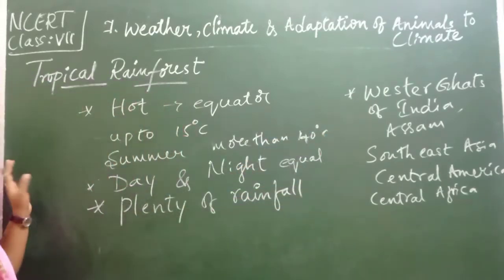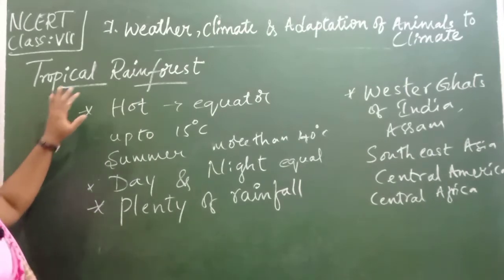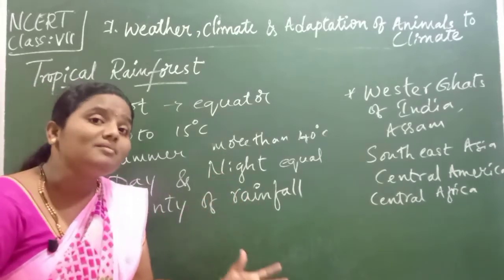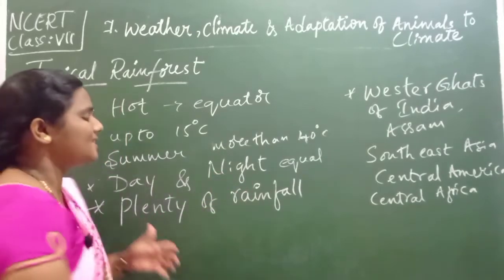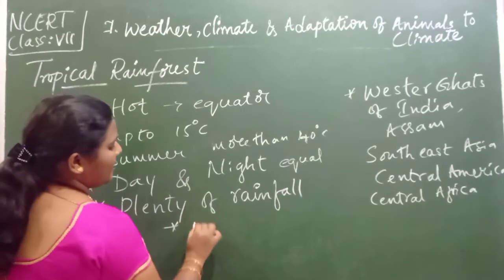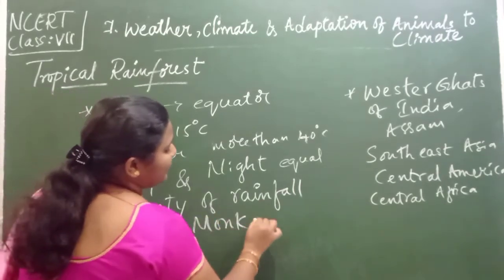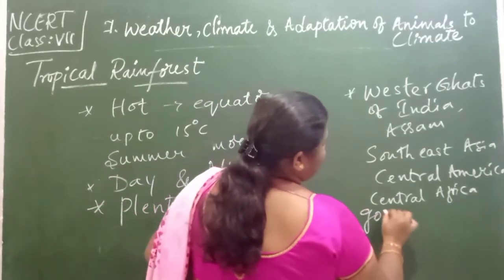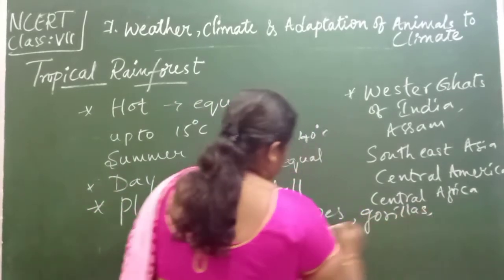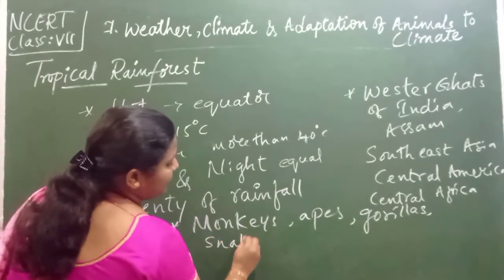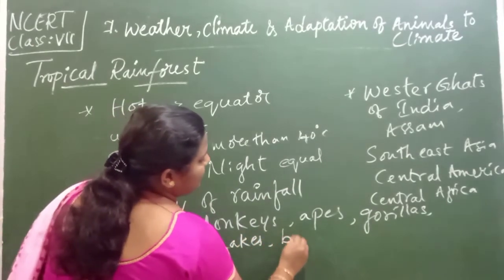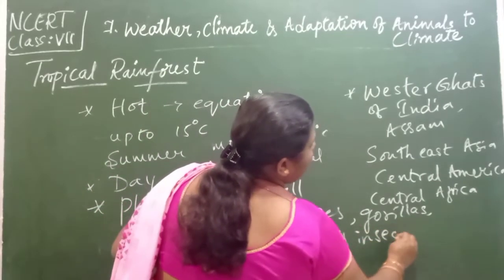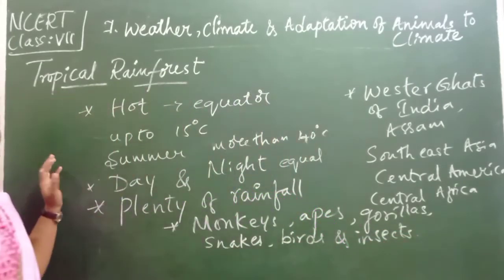So due to the heat and plentiful rainfall, we can find varieties of animals here, children. The most popularly known animals we can find are monkeys, apes, gorillas. Then you can find snakes, children, varieties of snakes, and birds and insects are also very popular in this region.